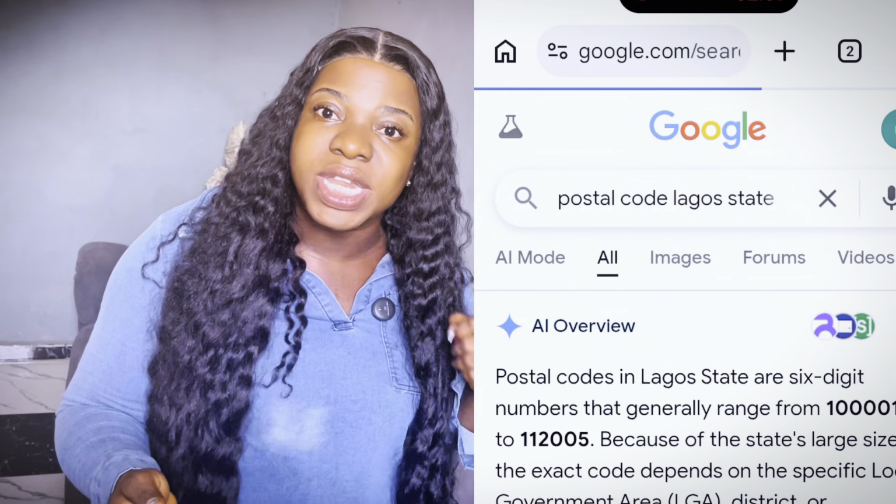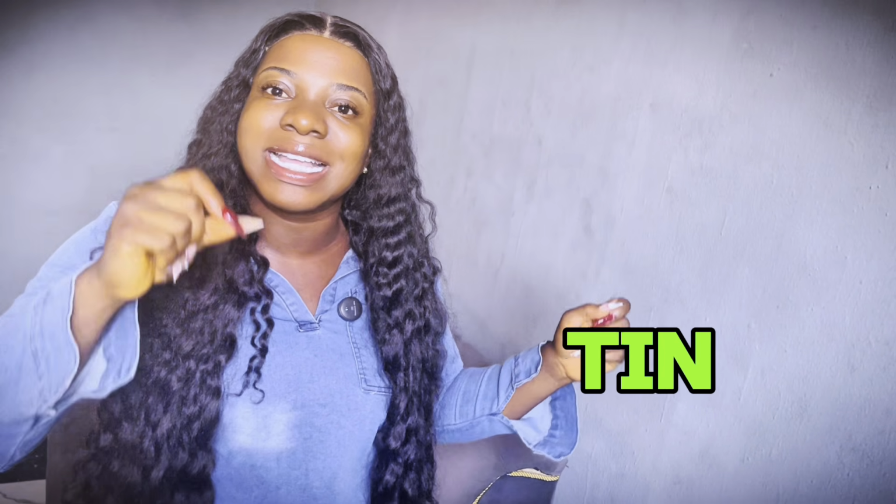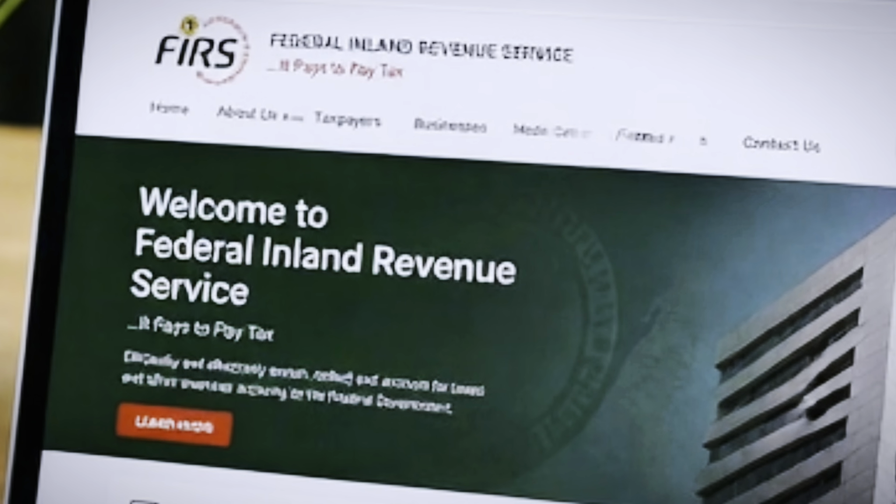Now another thing that you will need is your TIN. Your TIN simply means tax identification number. So where will you get this tax identification number? You can apply for it yourself. You can pick up your phone and apply on their website. It usually takes 1 week or 2 weeks. When it's ready, they will send it to you via your email, because while applying for it, you have to put your email. They will send it to that very email you gave to them while applying.